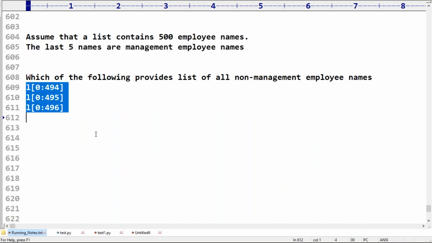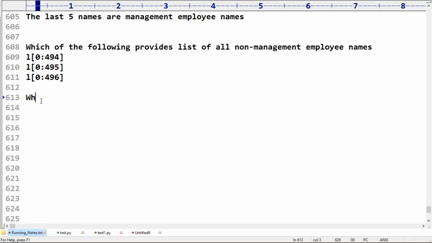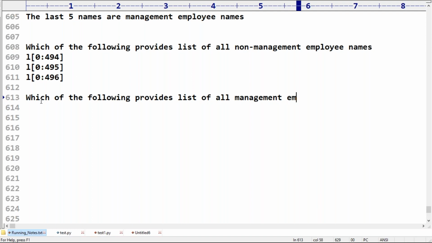Okay, that's one possibility. Now, which of the following provides a list of all management employee names? Management employee names, okay, this is about our requirement. How can you do that? Have you observed? Are you in a position to understand? It's very important, there may be a chance to ask these types of questions.